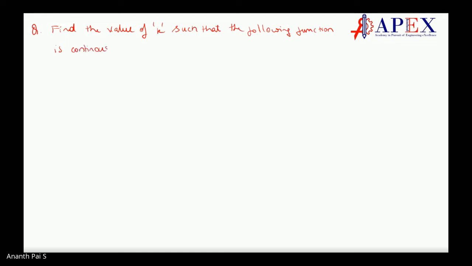This is another type of problem which may appear. Continuous at x is equal to 0. The function is like this: f of x is equal to 1 minus cos 2x divided by 2x square when x is not equal to 0, and k when x is equal to 0. Find the value of k such that it is continuous. Answers are A 0, B 1, C 2, D 3.